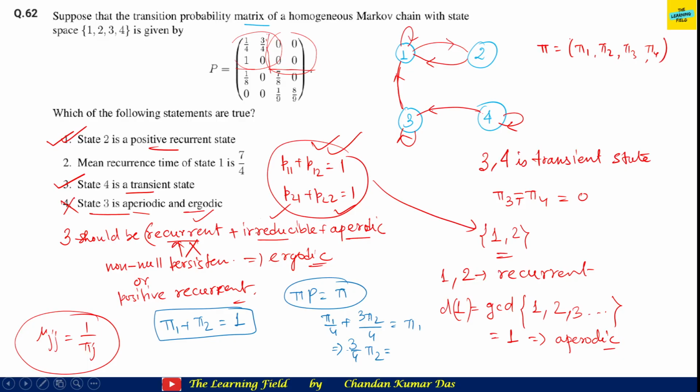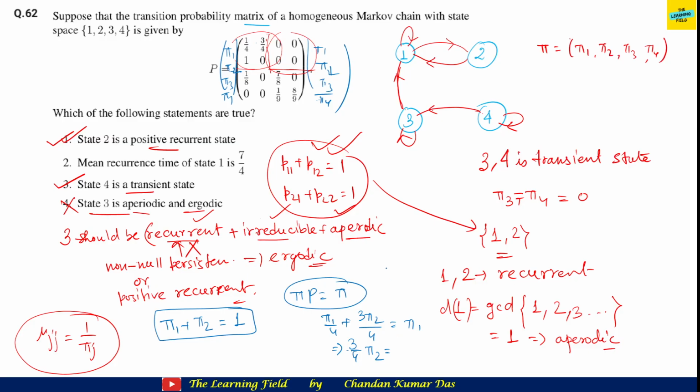I think this is wrong. If we simply apply the row vector pi 1, pi 2, pi 3, pi 4 times P equal to pi 1, pi 2, pi 3, pi 4, then what do we get? So pi 1 into 3 by 4.